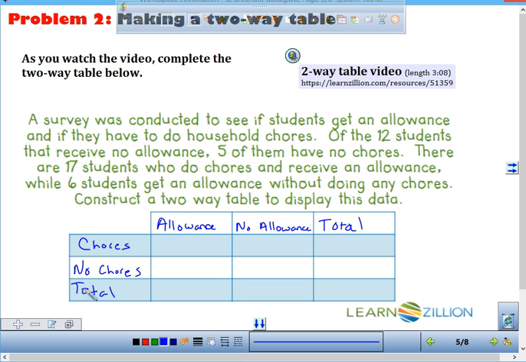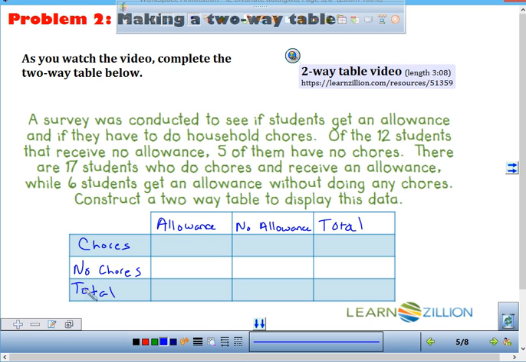Okay, so Kim, I want you to read it slowly. Okay, comma. That means pause, right? I just told you some information. I gave you a number. 12 students get no allowance. Did I say anything about chores or no chores in that? So what does that 12 tell you?